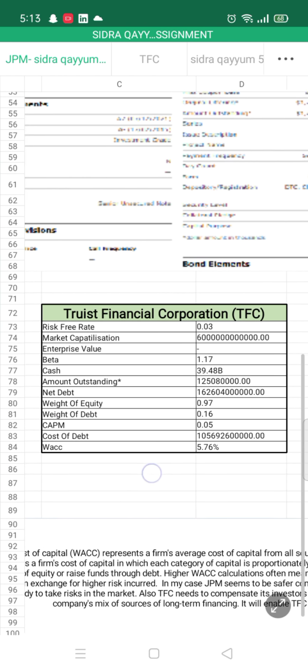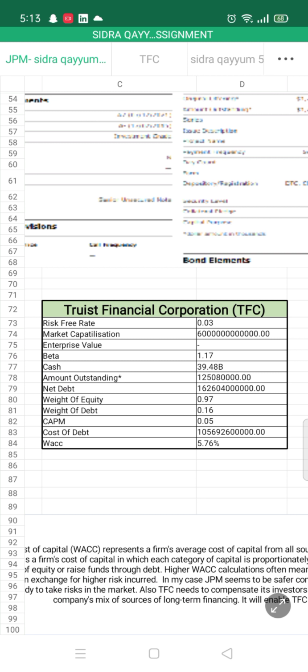In question number 10, Turus Financial, in which we have to compare with Turus Financial Corporation, and the WACC of Turus Financial Corporation is 5.76. Which one is greater from JPM?